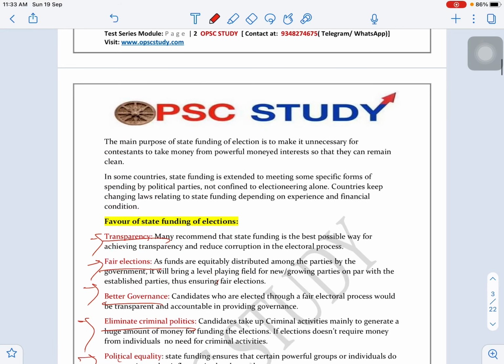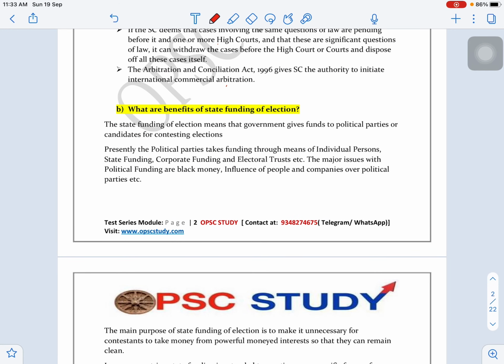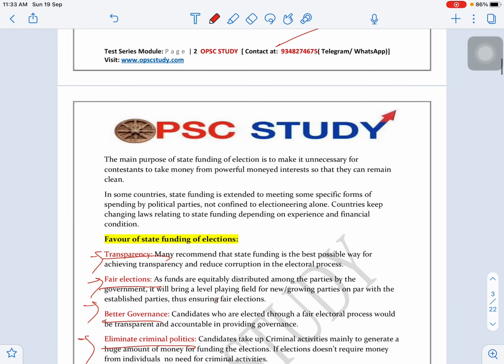If you are practicing, it will not take more than 2-3 minutes. If you are not practicing, it may take around 10 minutes.